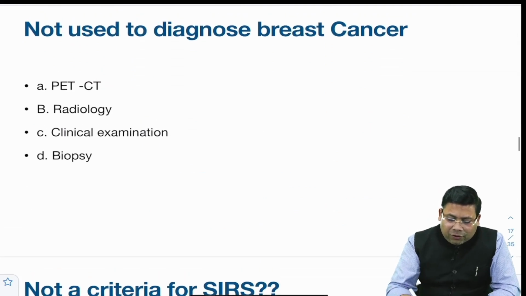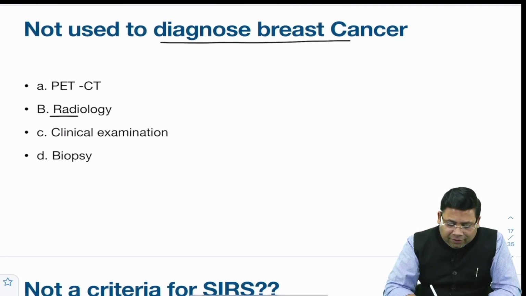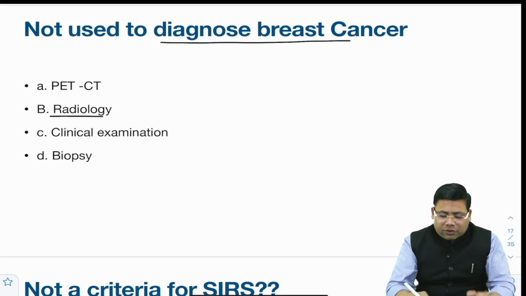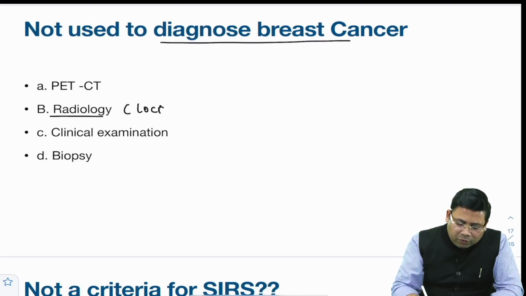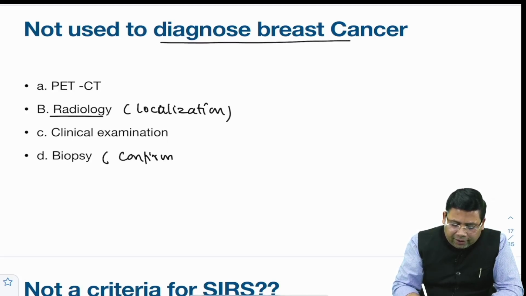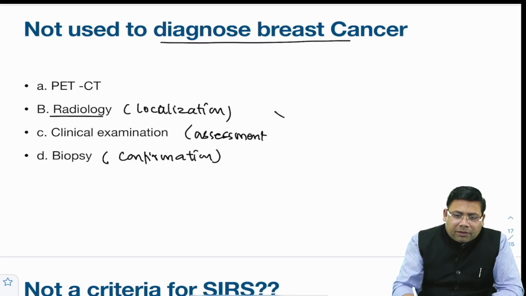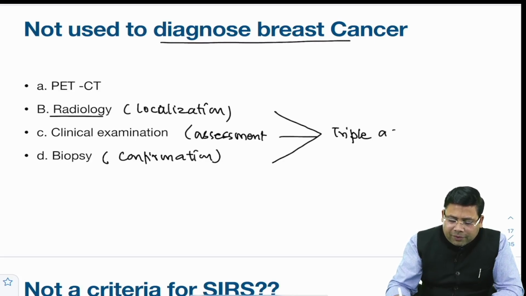Next, which is not used to diagnose breast cancer. Radiology, yes, is very important, because radiology will help you in localization, biopsy will help you in confirmation, and clinical examination will help you in assessment of this. Remember, this together forms the concept of what? Triple assessment, and this is very, very important.